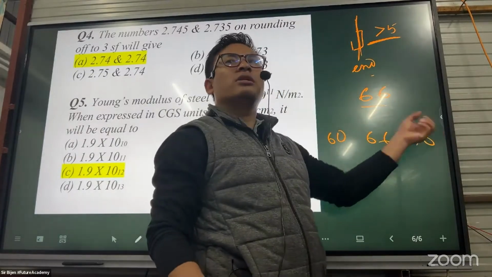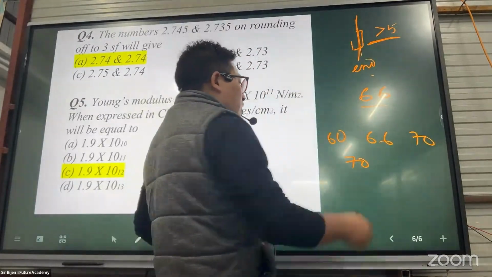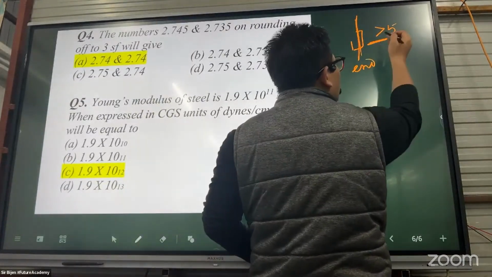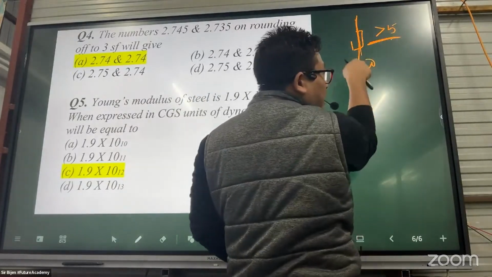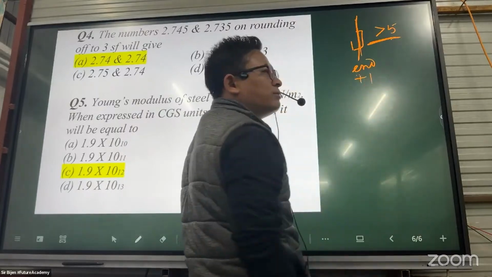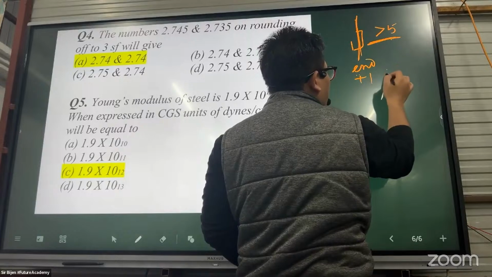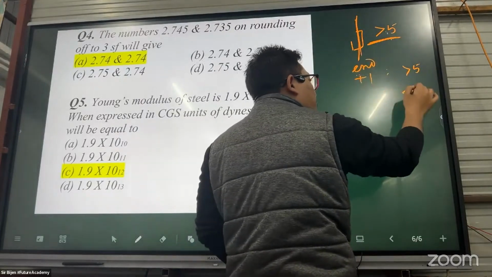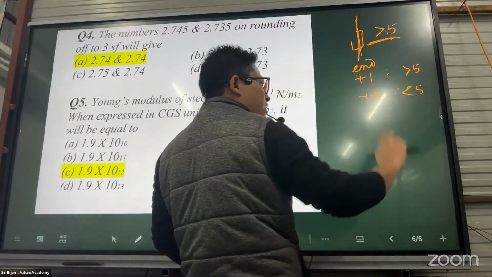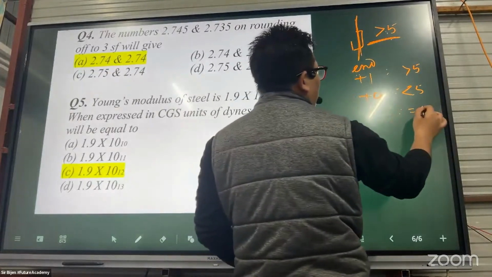So the rule is: if the digit to be removed is greater than 5, add plus 1 to the last digit. If it is less than 5, don't add anything, that is plus 0. And if it is equal to 5, what will happen?